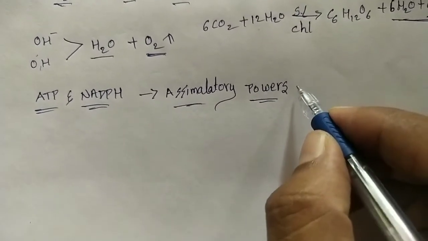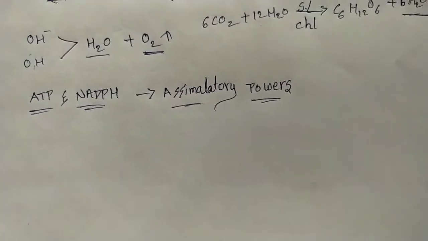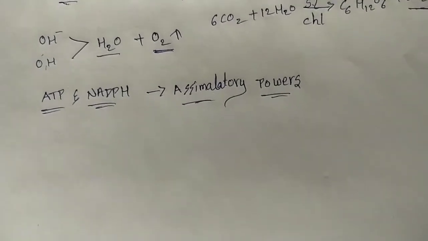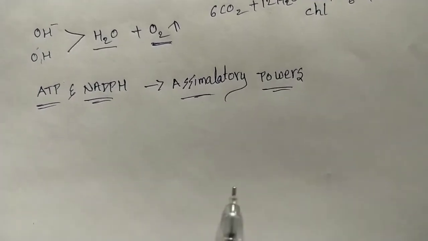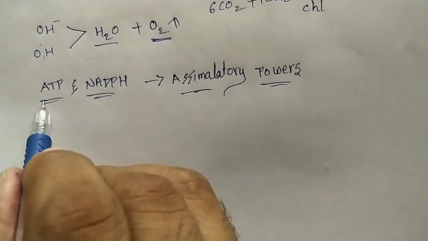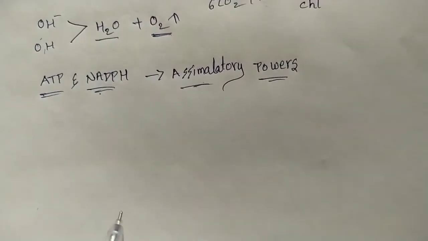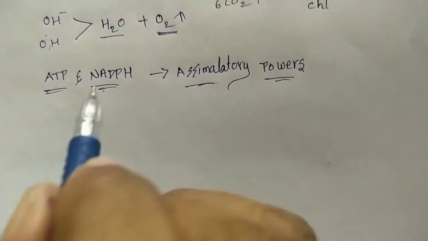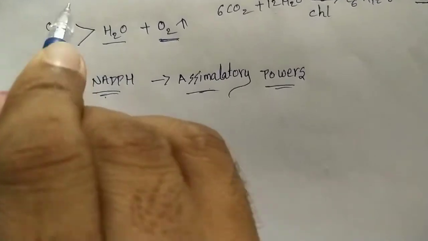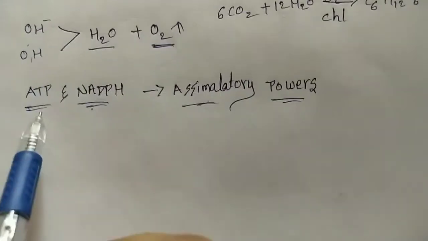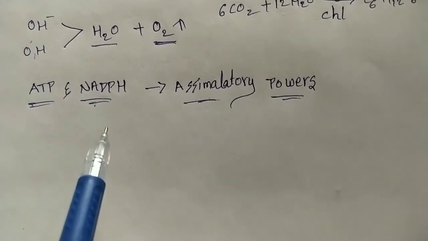Most important question for 1 mark: what is the meaning of assimilatory powers? The assimilatory powers means the end products of the light reaction, ATP and NADPH. So in the end of the light reaction they produce ATP and NADPH.